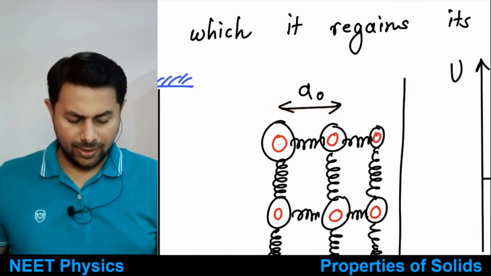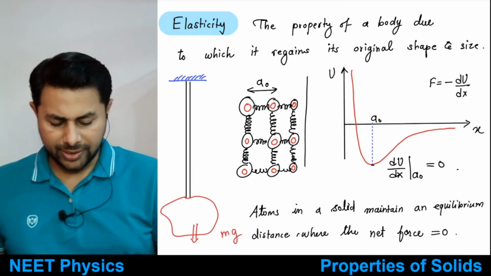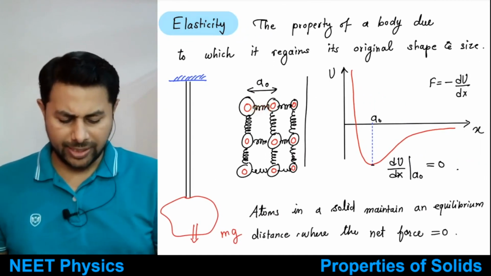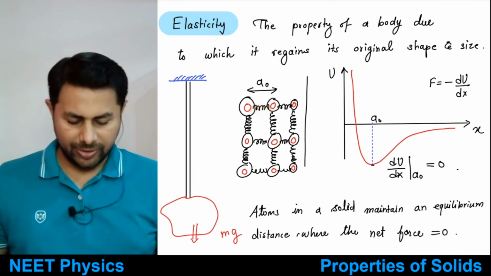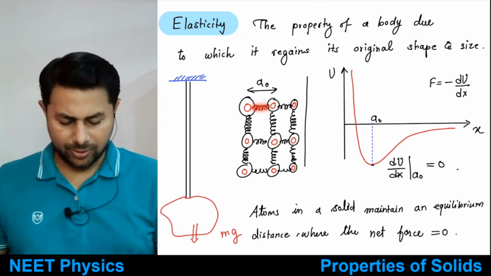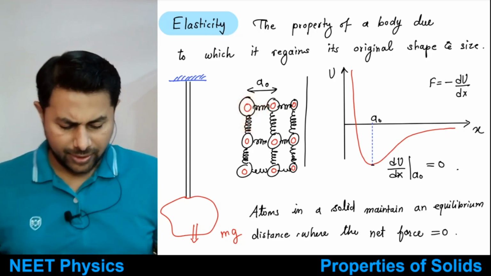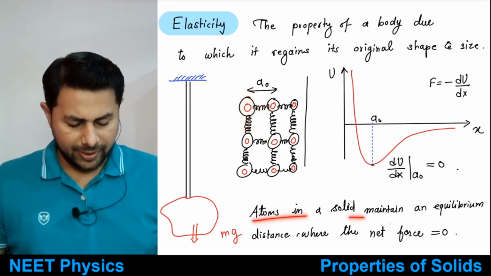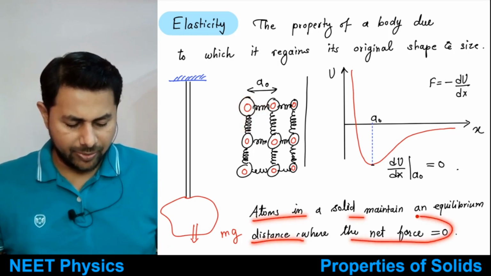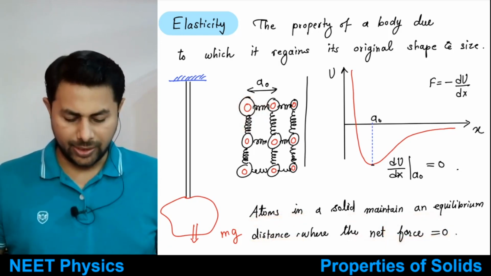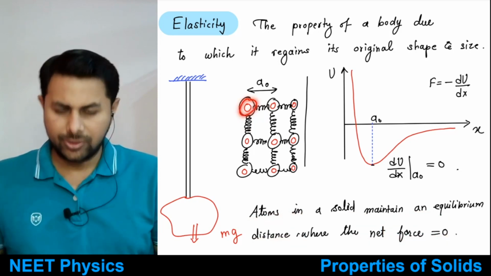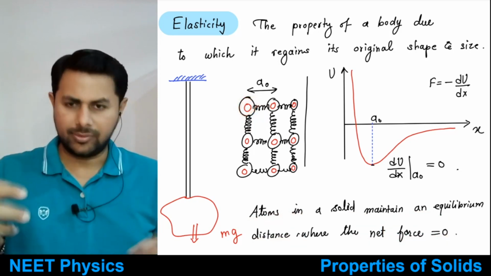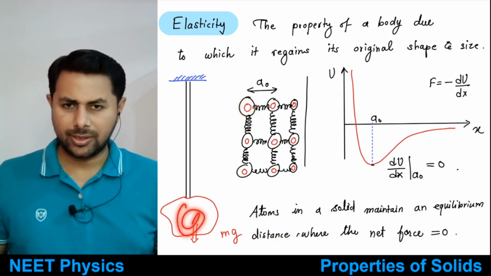Okay, and then there are forces between these atoms, which means we can say there are bonds between the atoms. So these atoms form bonds with the surrounding atoms. Atoms in a solid maintain an equilibrium distance where the net force is equal to 0. Now suppose you stretch these atoms, that means you exert some external force, and because of that what